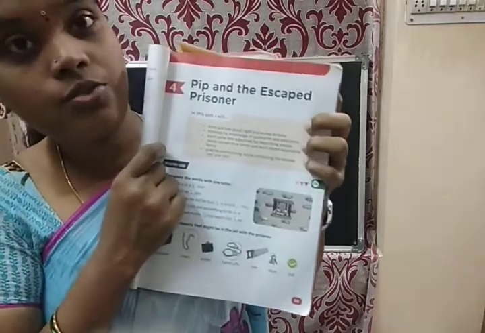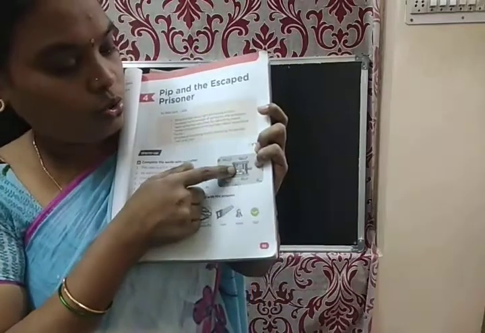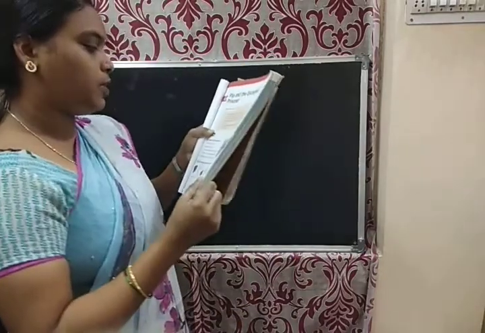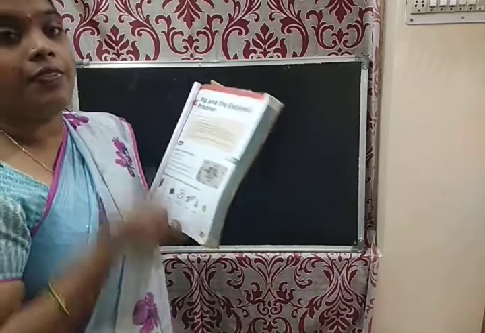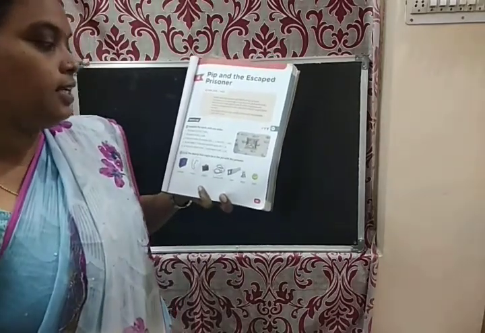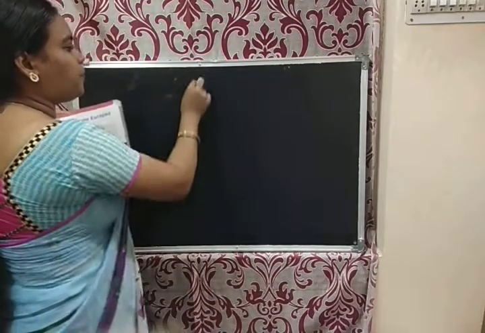So that is known as prison. So here, coming to complete the words with one letter, they missed one letter.